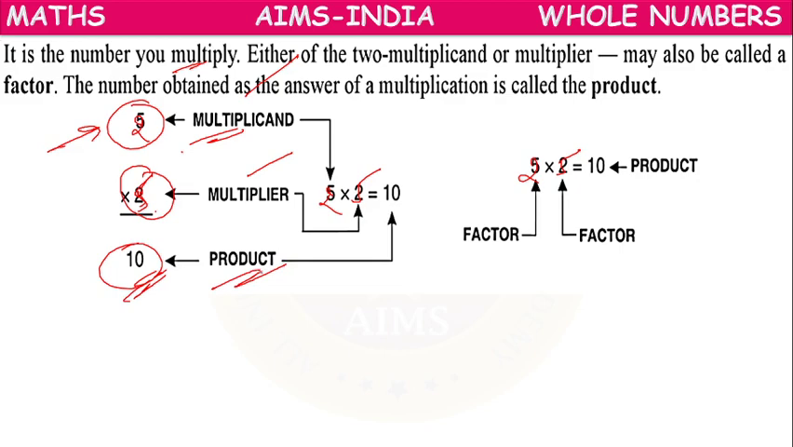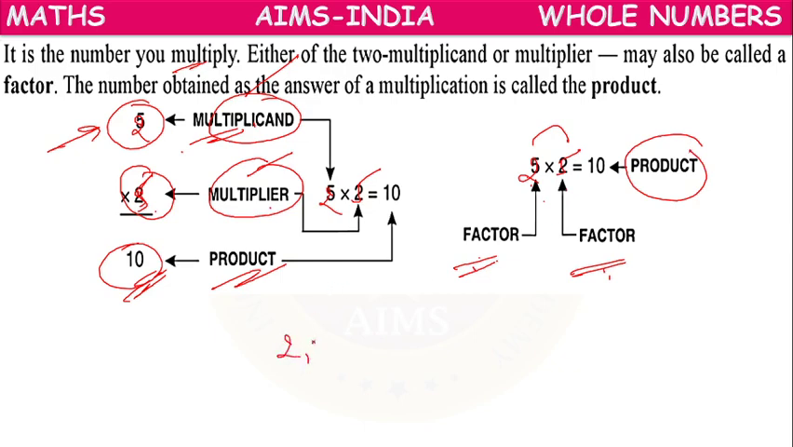Otherwise, instead of getting confused with these two words, multiplicand and multiplier, we can simply call 2 and 5 factors. Here 2 is a factor, 5 is a factor of what? Product. So 2 comma 5 are considered as factors of the product 10, of which one is the multiplicand, another one is the multiplier.